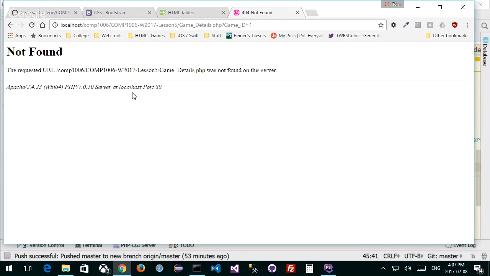All right, so my game details page, I want to pop it up. And what I want to do is read, from my URL, the details of what I'm getting. And then when I read it in, I'm going to access the database again. I already have the connection, but I can access the database.php file. I can include it again, because I have it in a separate file.